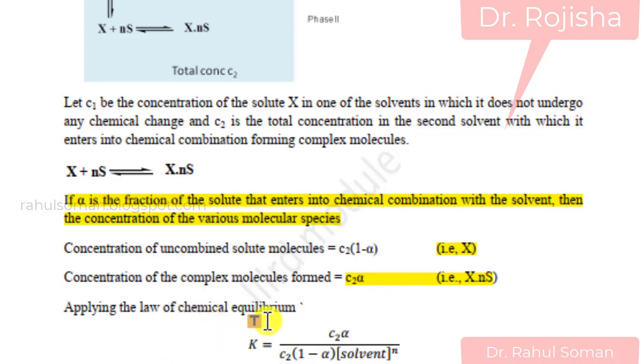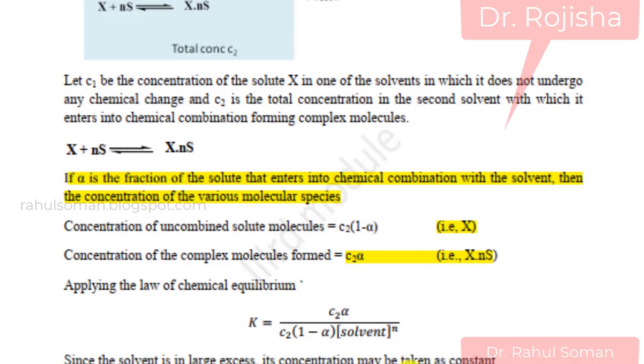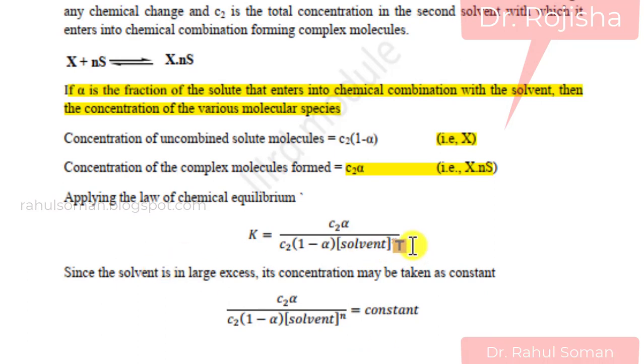By applying the law of equilibrium, K is equal to the concentration of XNS, which is C2 alpha, divided by the concentration of X, which is C2 into 1 minus alpha, and the concentration of solvent raised to N. Since we have the solvent in large excess, its concentration may be taken as a constant.